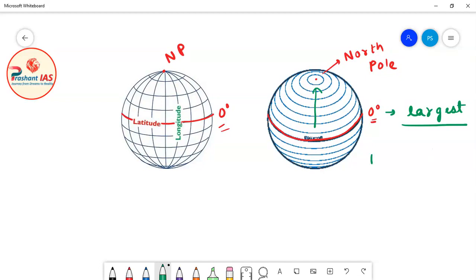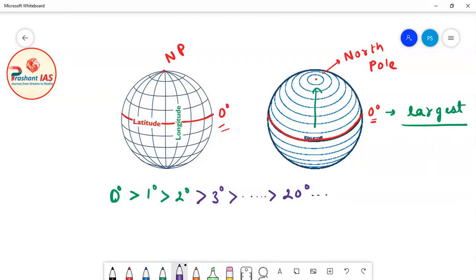1 degree latitude is less in size than the equator. So here we can write that the size of 0 degree latitude is largest. The size of 1 degree latitude is less than 0 degree latitude. The size of 2 degree latitude is less than 1 degree latitude. The size of 3 degree latitude is less than 2 degree latitude. Similarly, the size of 20 degree latitude is less than 3 degree latitude.